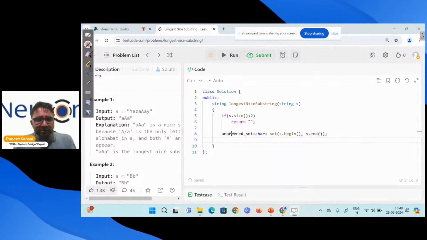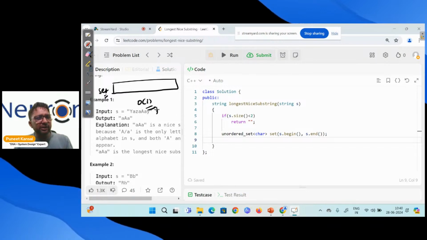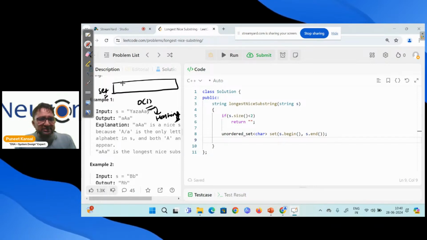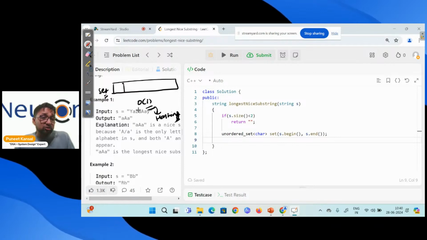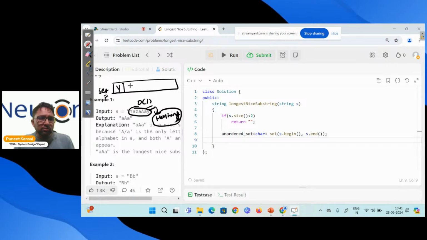I just want to say that this is the set. Don't worry, it is just like an array, but finding, insertion, and deletion are constant here. That's it. If somebody asks, you can say hashing. This is more than enough to know. So here we store all the strings in this. I don't know which location it is storing. This will not store just like this; it will store randomly, based upon hashing. There is a hash function based upon which it is stored. Right now I'm storing in the same way.